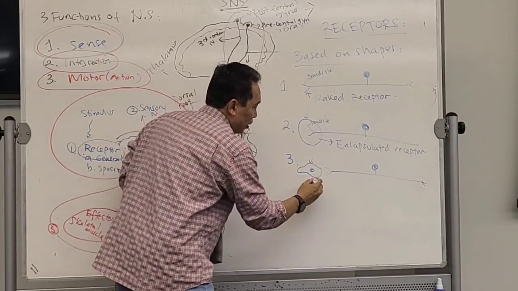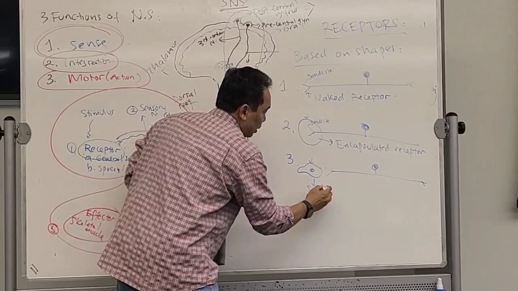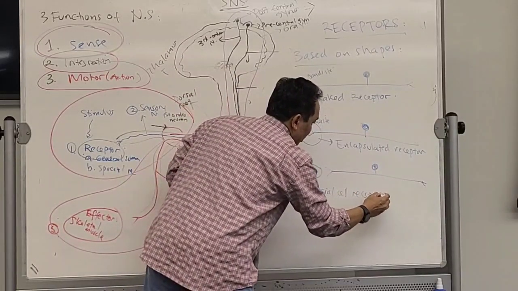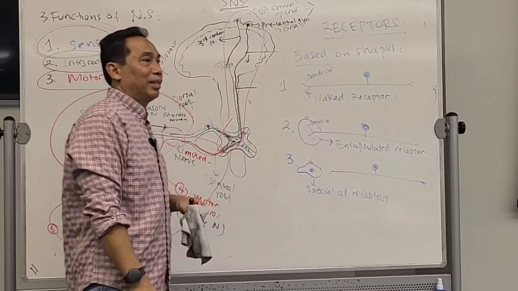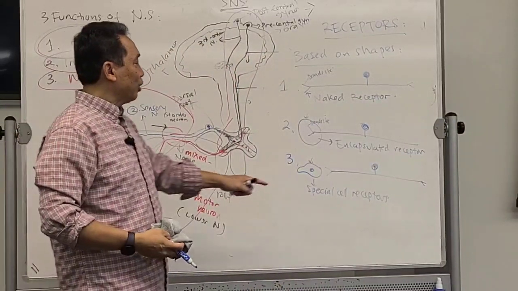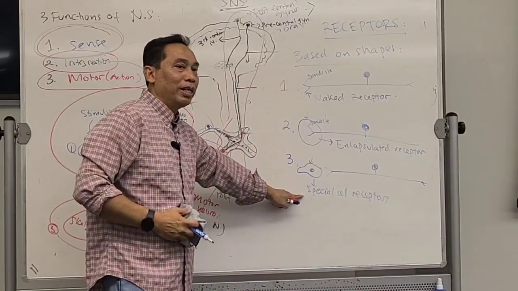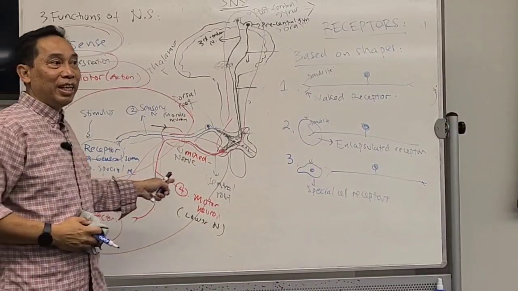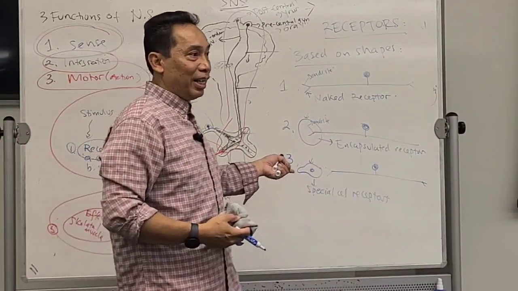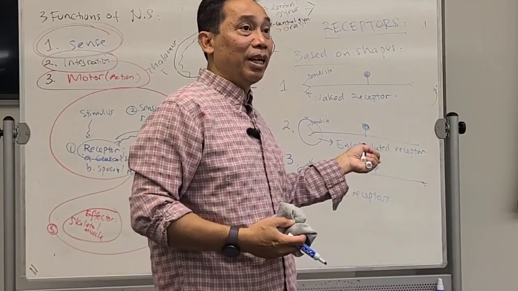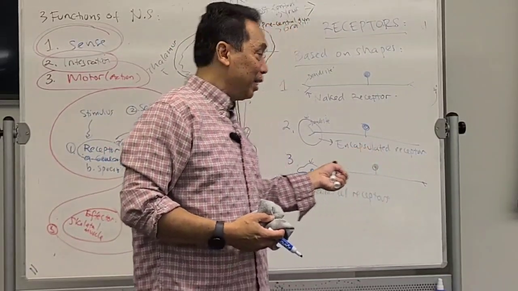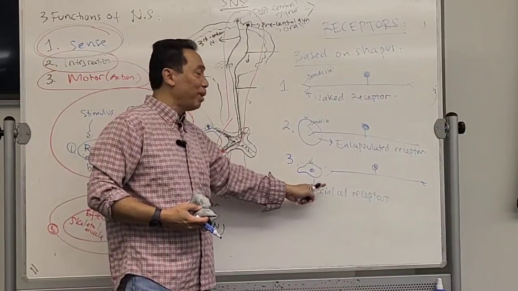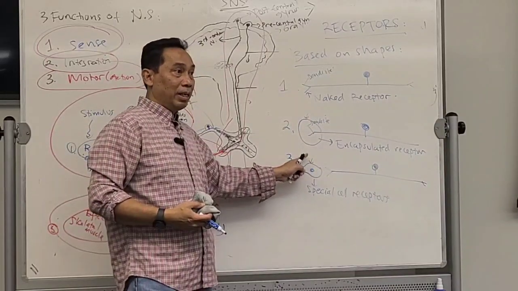Therefore, this one is called a special cell receptor. This is actually the receptor of the special senses. So vision has special receptors, and smell has a special cell for receiving the stimulus. They have an additional cell.